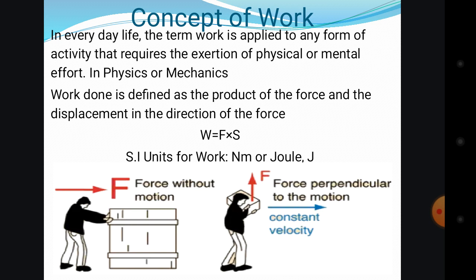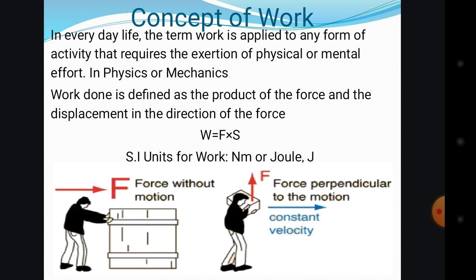For that work to be done, you have to carry that object and move it some distance, the displacement. That means you use your force and move that object from one position to another. That work has been done. If it moves from one place to another, that means that work is complete.